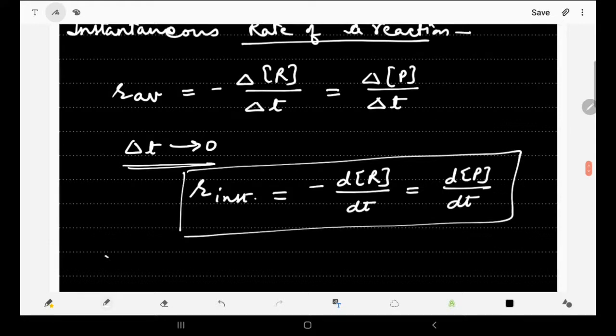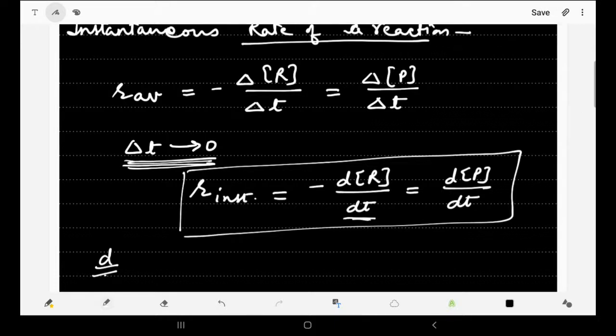Now what does this d stand for? d is an infinitesimally small change in the concentration or in the time, because delta t tends to be 0. There is no interval of time, it is a particular instant of time. If it is a particular instant of time, then a finite change in time cannot be taken. We are taking it as a very small change in time. It's almost negligible, an infinitesimally small change in time. That is why we are writing it as d. So d is an infinitesimally small change in the concentration of reactant or product, or in time. So that is how we can do it.